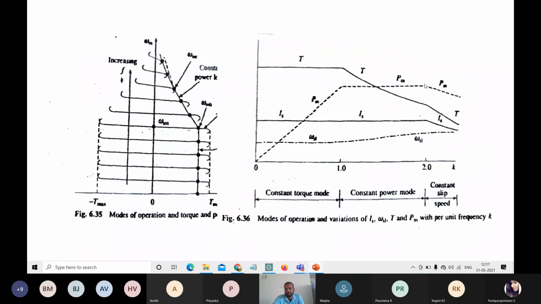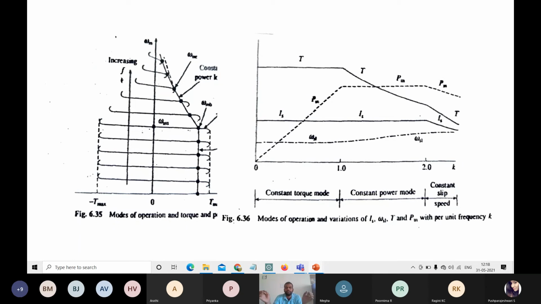After omega mc, the remaining region of operation is called constant slip mode operation. After reaching omega mc, the power, the current, and the torque decrease.